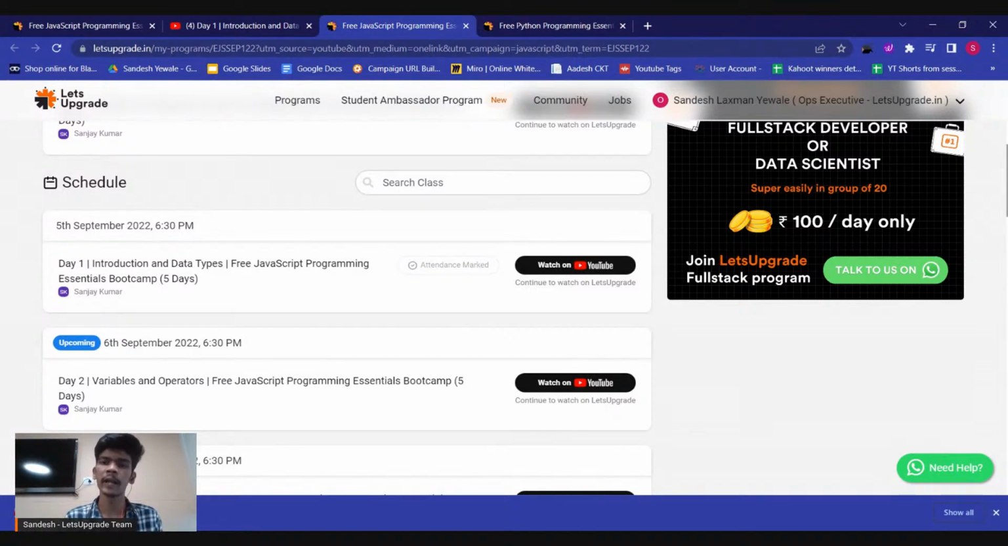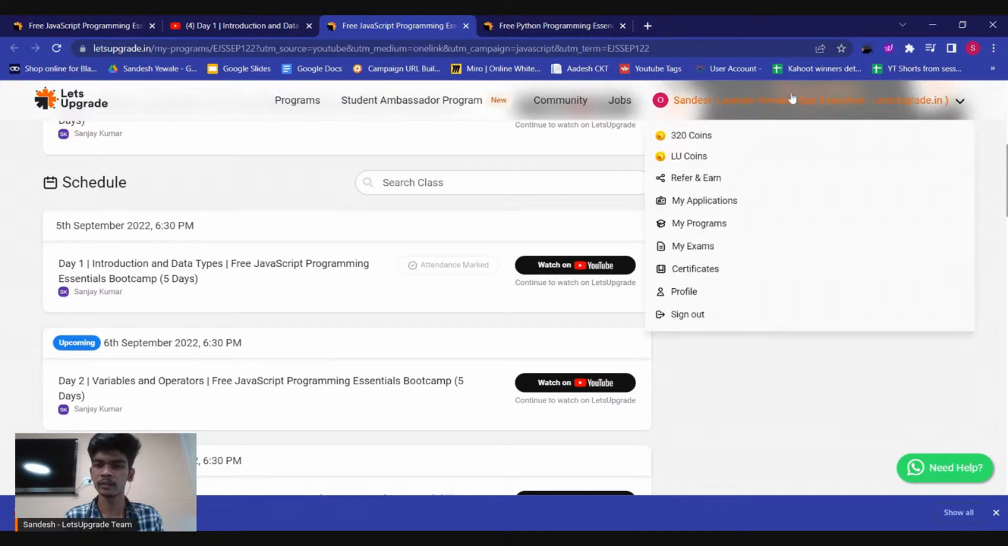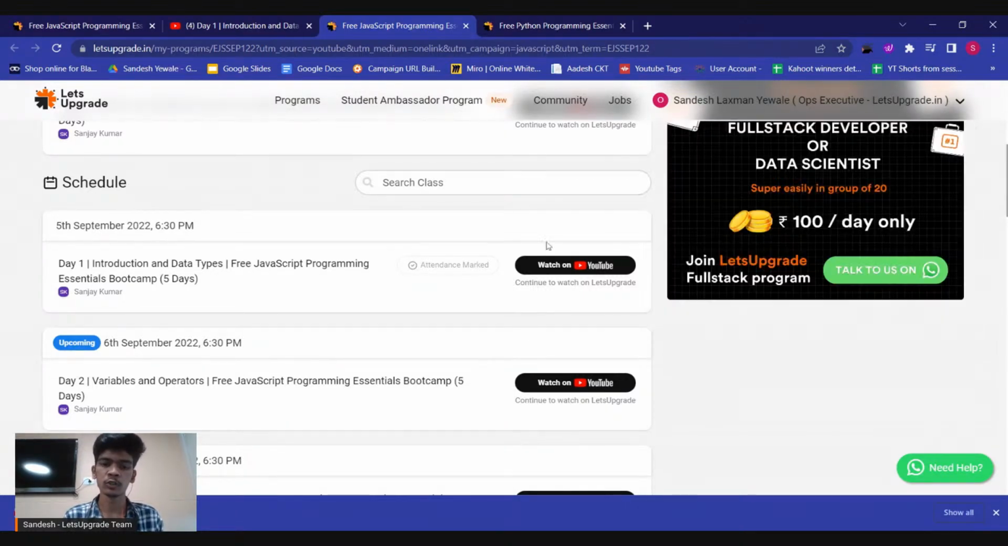It will be added directly to your account, so you don't have to go to a scratch card or do anything like that. You just need to see here, my 10 LU coins have been added. Previously I had 310 LU coins. Now I have 320 LU coins. So simply when you mark your attendance for 5 days, you are going to get 50 LU coins for free. You don't have to do anything.